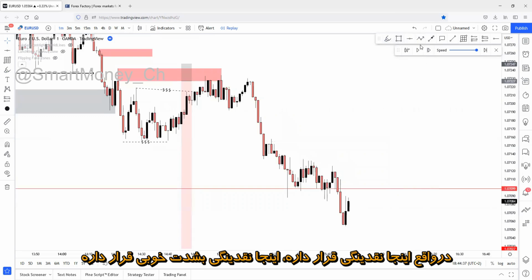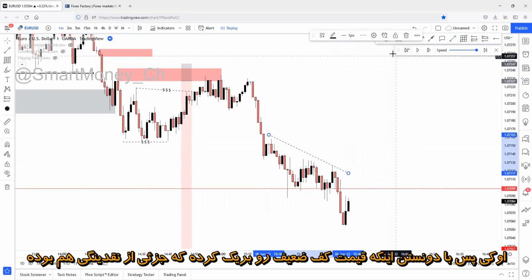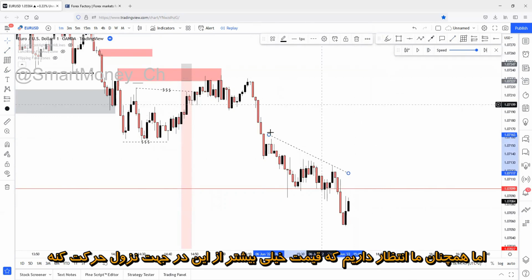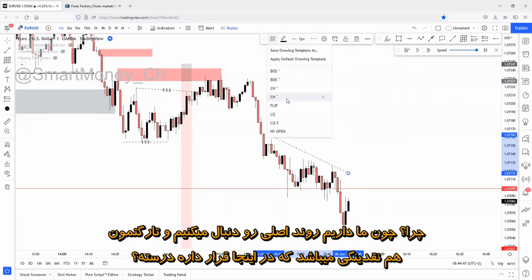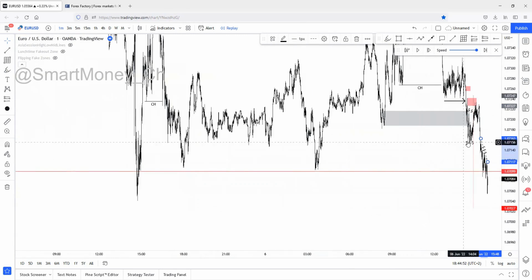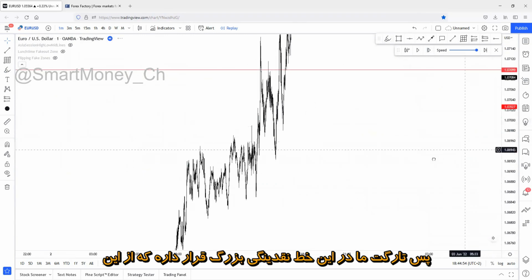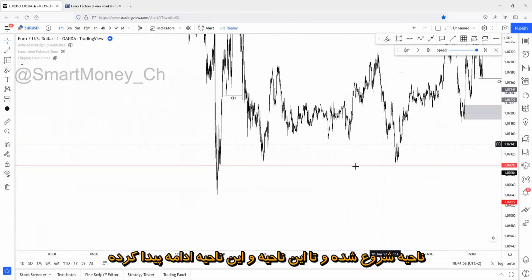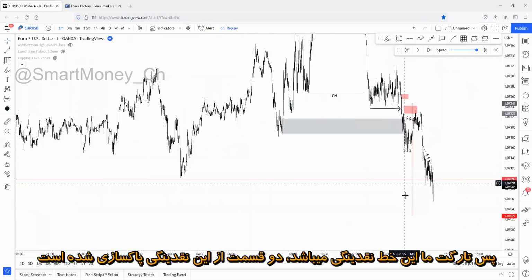Actually, there's perfect liquidity built up once again. Knowing the fact that price broke below a weak low point, which is part of the liquidity, we are still expecting deeper price action regions. Why? Because we are following the main trend and we are targeting the liquidity, which is right here, right? So we are targeting this huge liquidity line starting from this zone, going through this zone and this zone. We are targeting this liquidity line.